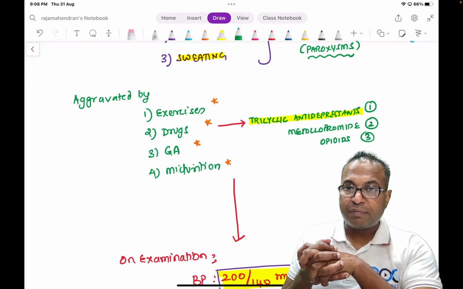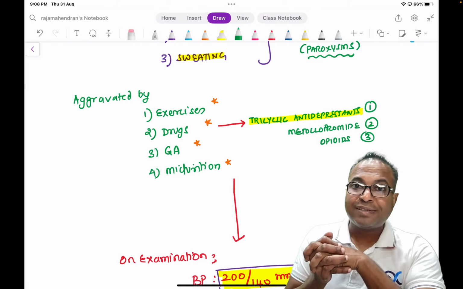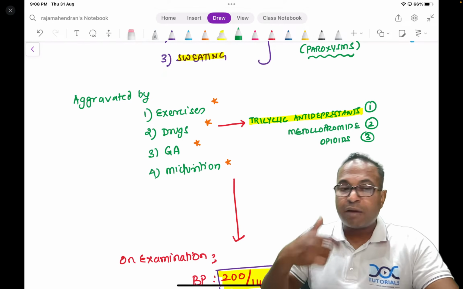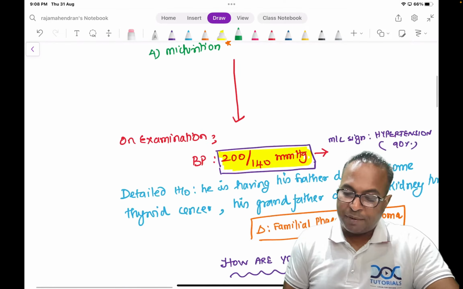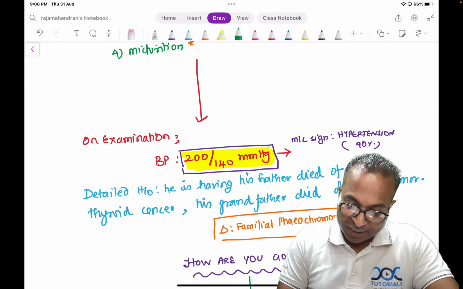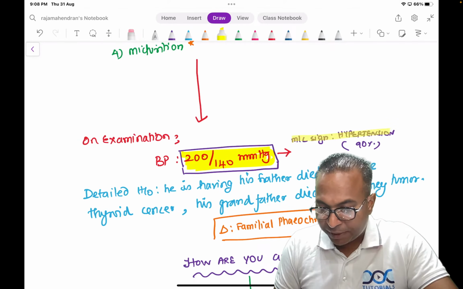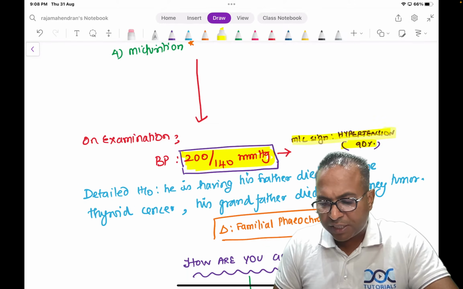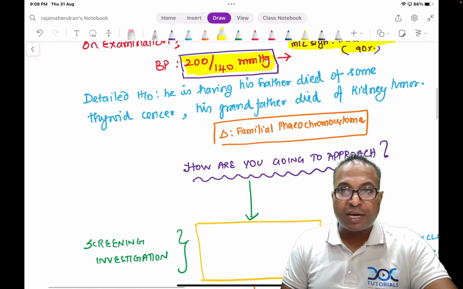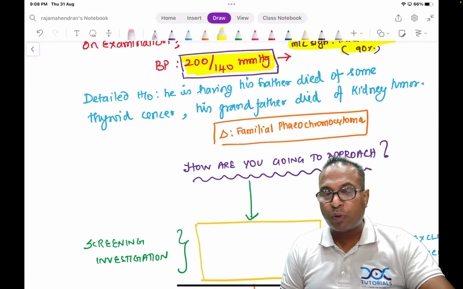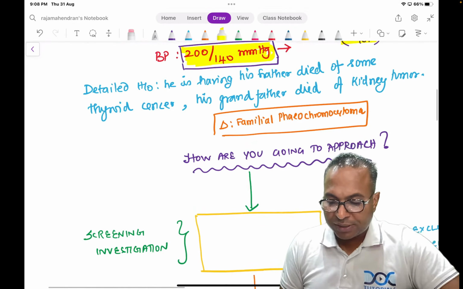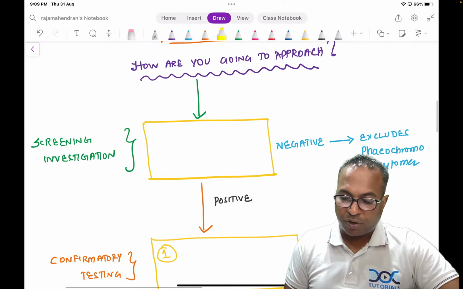Since he is on antipsychotic drugs, probably he is taking some antidepressants like tricyclic antidepressants, which is aggravating his phaeochromocytoma. On examination, you should never forget the most common sign is hypertension, which is seen in 90% of the patients. Please don't forget this point. And family history of father and grandfather died of thyroid cancer and kidney cancer. So, I am going in more favor of men 2A, men 2B syndromes. So, this is a classical flowchart essential for your exams.